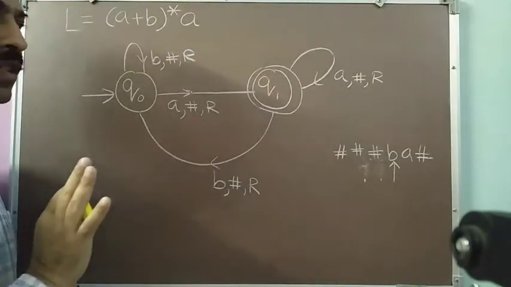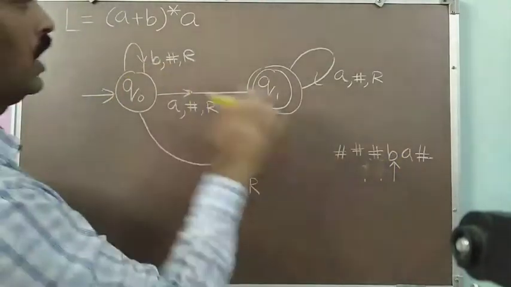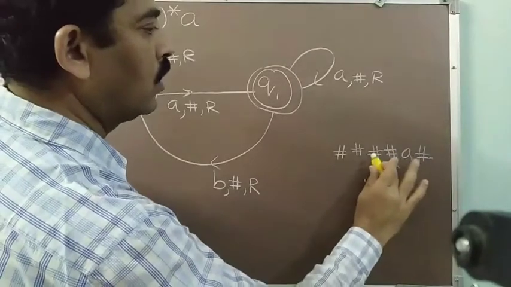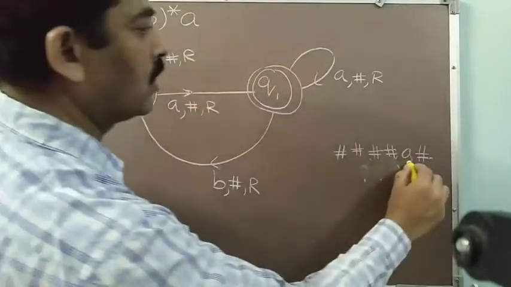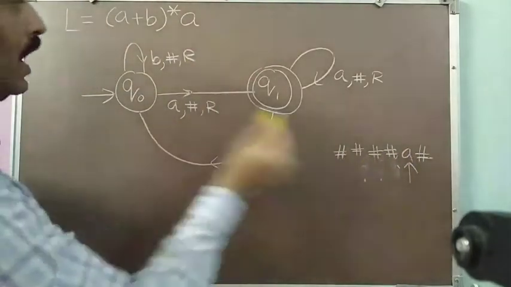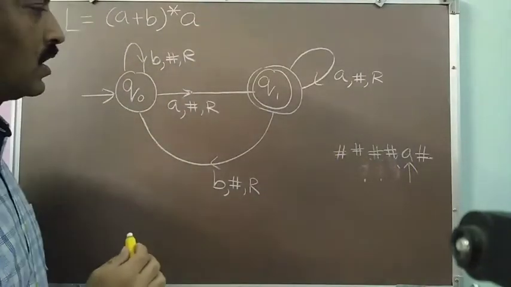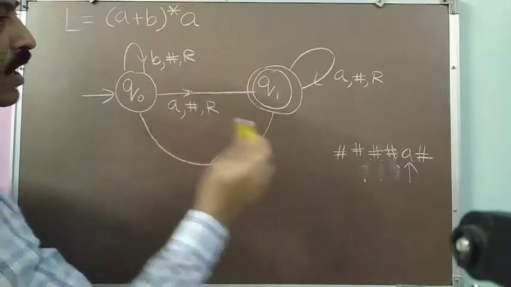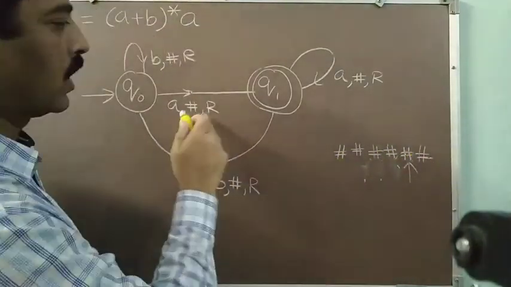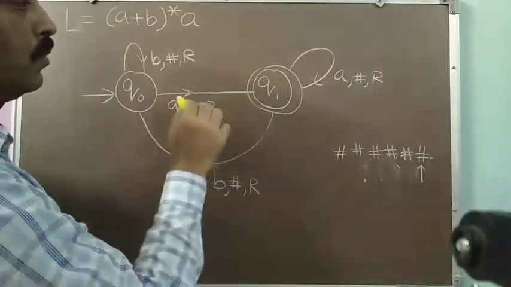So now I am in the state Q0, and I am again getting the B. So on B, I should mark a blank here and move to the next position, so I have to move in the right direction. I will remain in the Q0 state. Now I am reading the symbol A. On Q0 with A, I will mark blank, move to the right direction, come to this symbol and move to the state Q1.